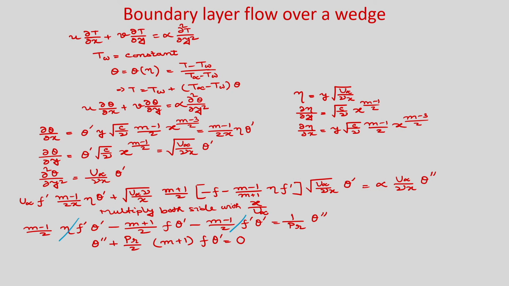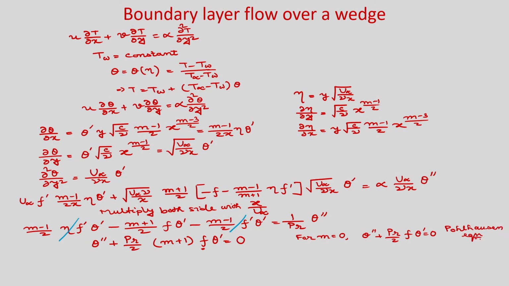Okay. So, you can see this is an ODE and this is a linear equation, because already you know the value of f from the velocity distribution. So, this is known. From the Falkner-Skan solution you will know the velocity profile, so from there you can calculate f. If you put m is equal to 0 as a special case, flow over a flat plate, then it will be theta double prime plus Prandtl number by 2 f theta prime is equal to 0. This is the Pohlhausen equation we have already derived for flow over a flat plate.